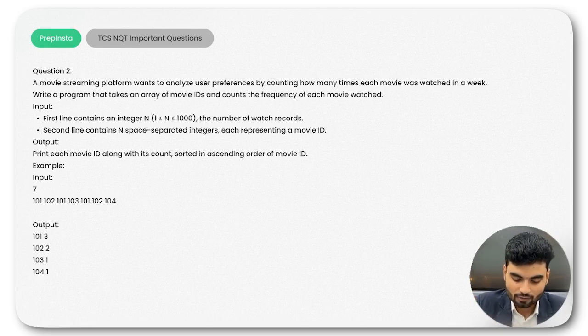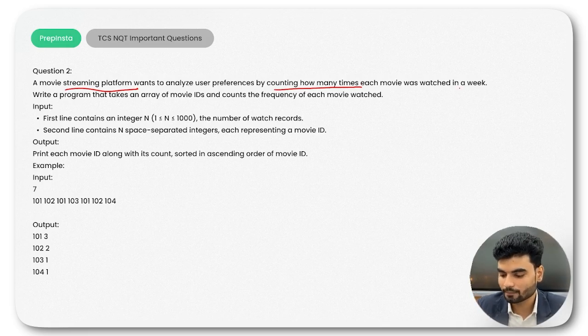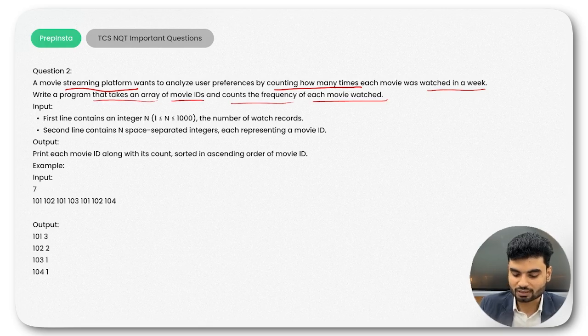A movie streaming platform wants to analyze the user preferences by counting how many times each movie was watched in a week. So they will have a record of 1 week. They'll try to count the frequency of each movie and check the user preferences. Write a program that takes an array of movie IDs and counts the frequency of each movie watched. They want to show it like this.